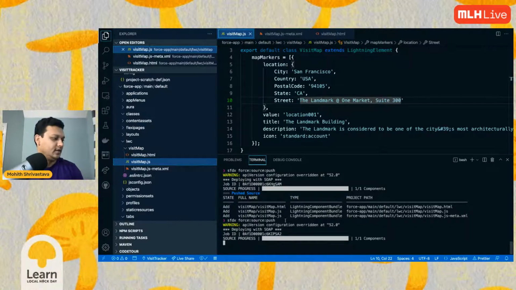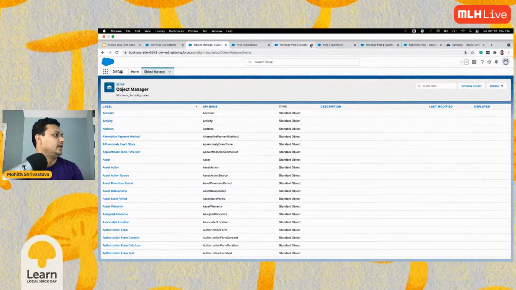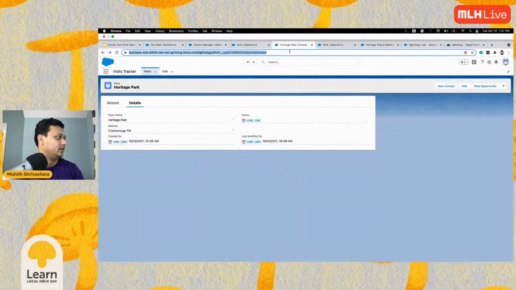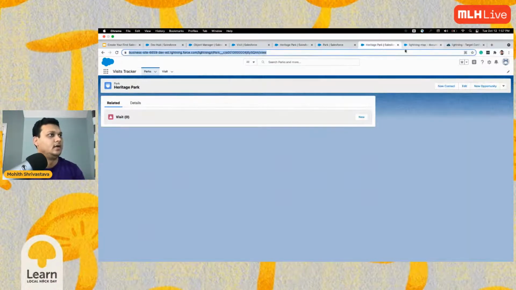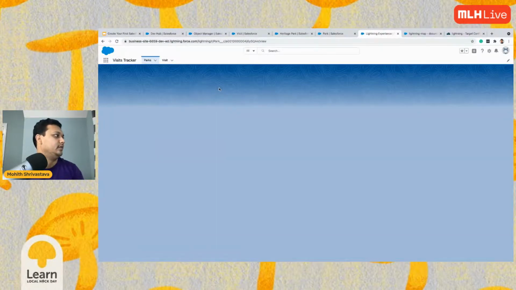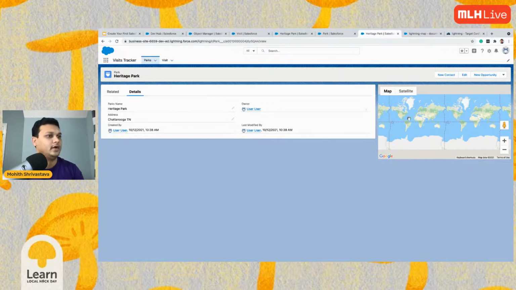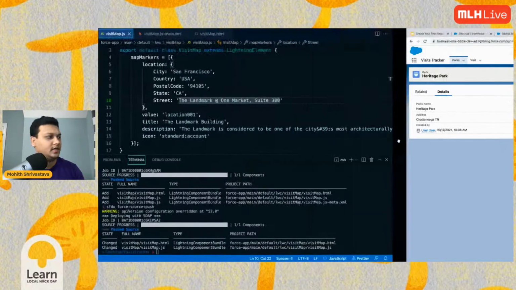So as you can see, we deployed these two, right? So now let's actually look at the, where was it? We added our component here, right? Where was it that we added? Maybe the detail. Did we add it on the visits or did we add it on the park? There we go. This is the location, right? Well, this could be anything basically. So this is how you create a simple component.